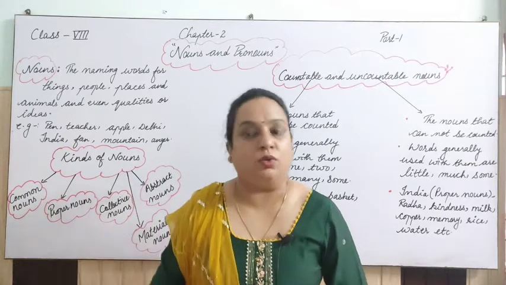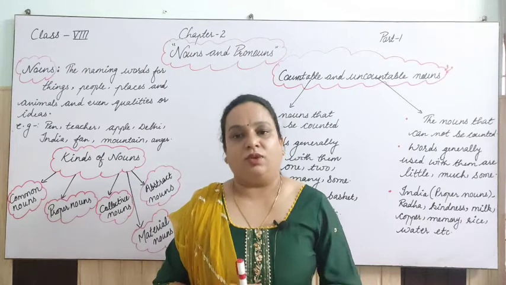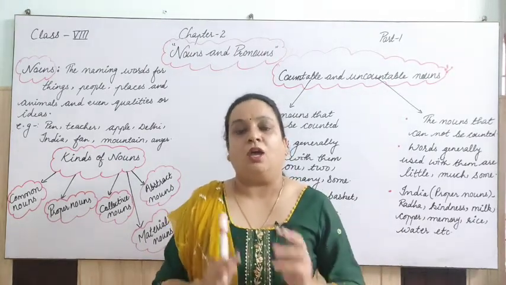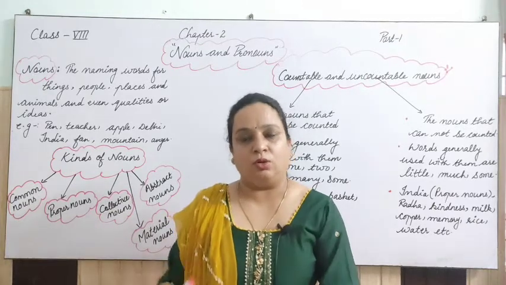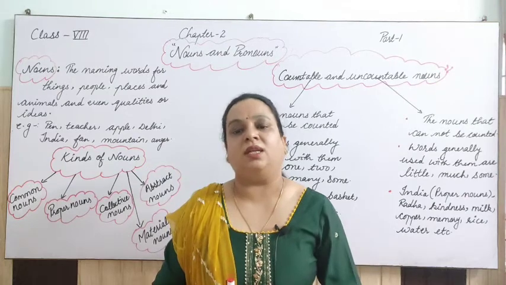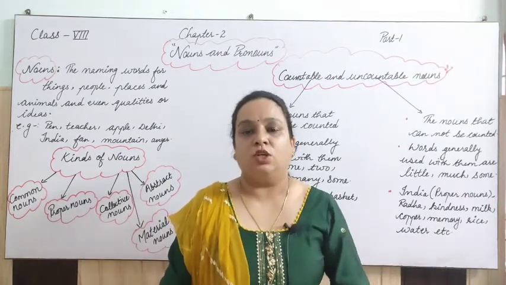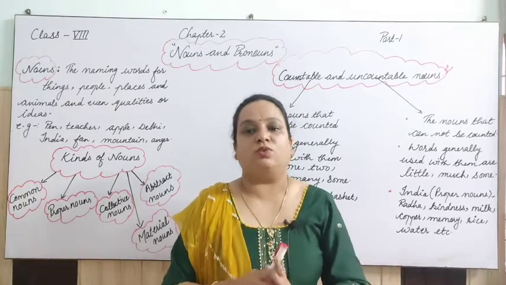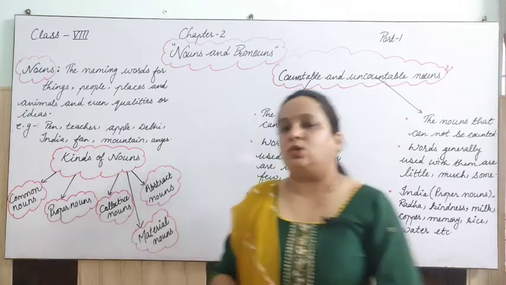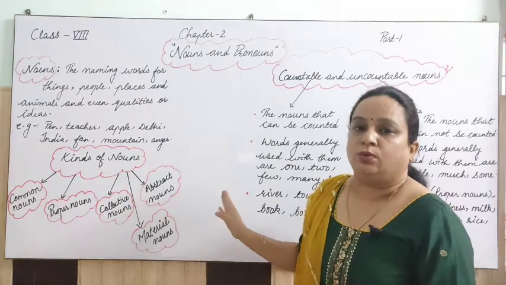Like anger, you cannot touch that anger. Clear? Kindness, if someone is very kind, the kindness of that person cannot be touched. If someone is honest, we know that person is honest, but that honesty cannot be measured and cannot be touched. That is known as abstract nouns. The abstract nouns are the things which we cannot touch, but we can only feel. So just quickly take a screenshot of this and note it down in your notebook.